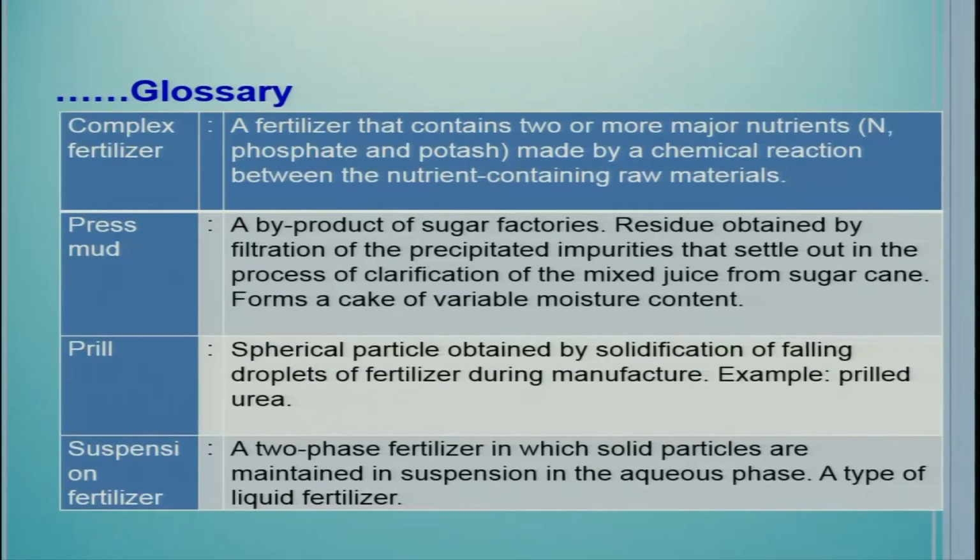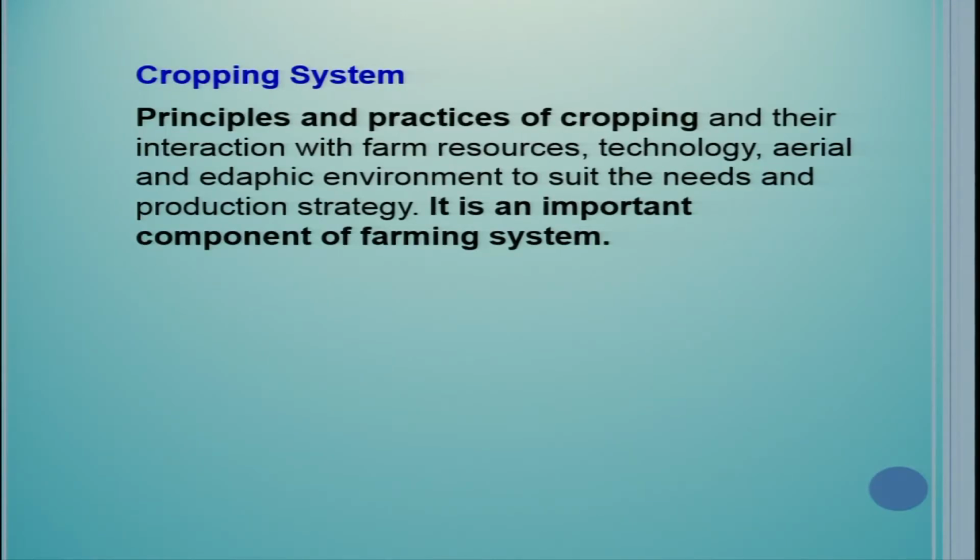Prills: spherical particles obtained by solidification of falling droplets of fertilizer during the manufacturing process. For example, prilled urea. Prilled urea was very common a few decades back, but now people prefer granulated urea. Suspension fertilizer: a two-phase fertilizer in which solid particles are maintained in suspension in the aqueous phase, a type of liquid fertilizer. Now we start the main topic, that is cropping system.